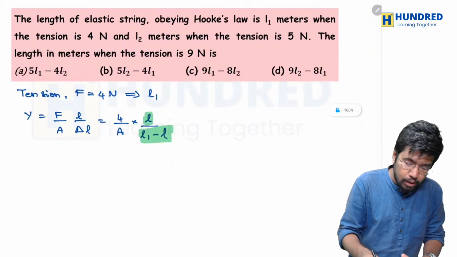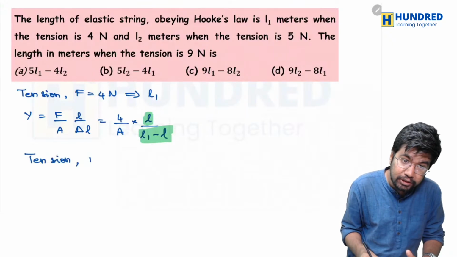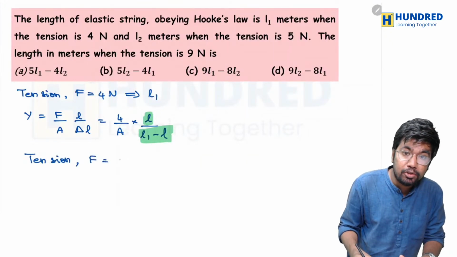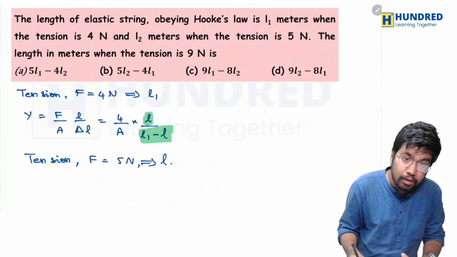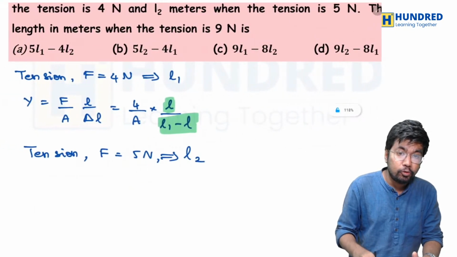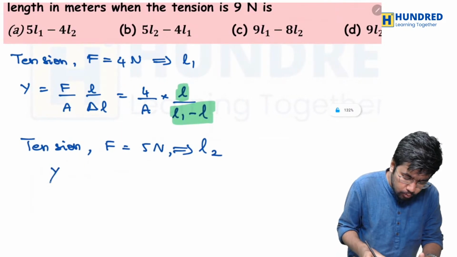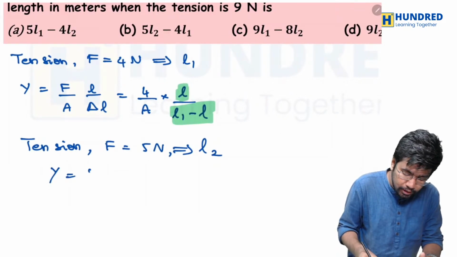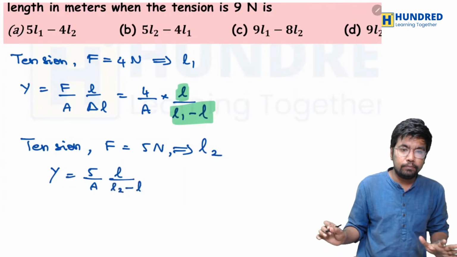Now we'll move on to the second scenario. They're saying that when the tension, instead of 4 Newton, becomes 5 Newton, the length becomes L2. If it becomes L2, then the formula for Young's modulus will be 5 divided by A, its original length L, divided by L2 minus L.